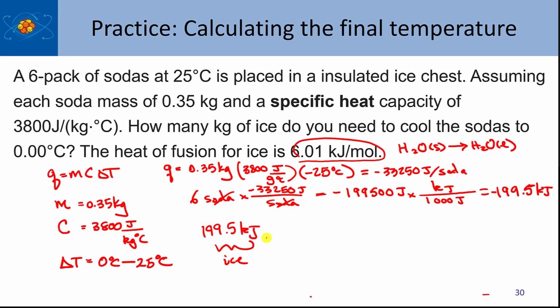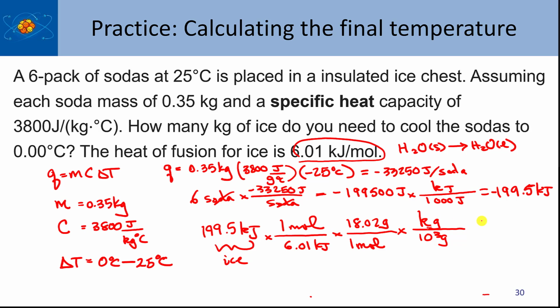And now I'll convert that into moles of ice. So it's 6.01 kilojoules for every 1 mole. And then it's 18.02 grams of water for every 1 mole, for the ice. And then I'm going to need that in kilograms, so it's going to be, again, 10 to the third grams in a kilogram, like this.